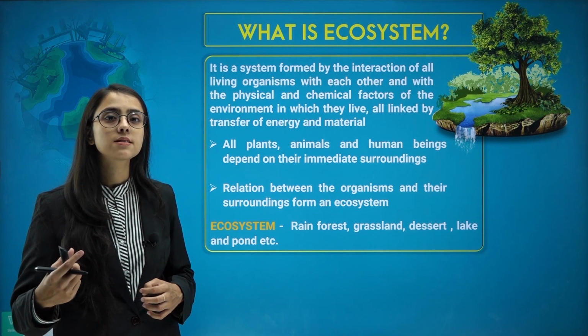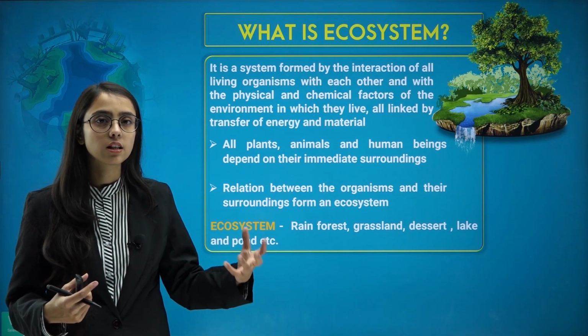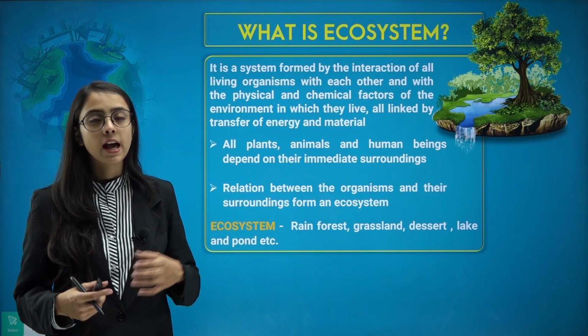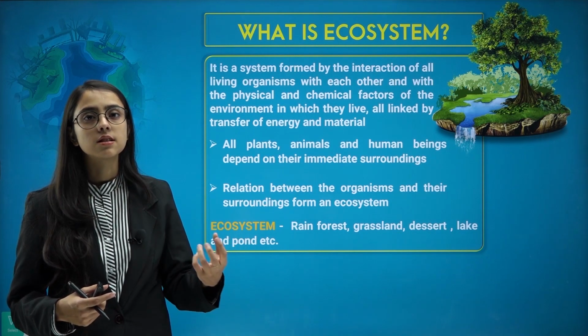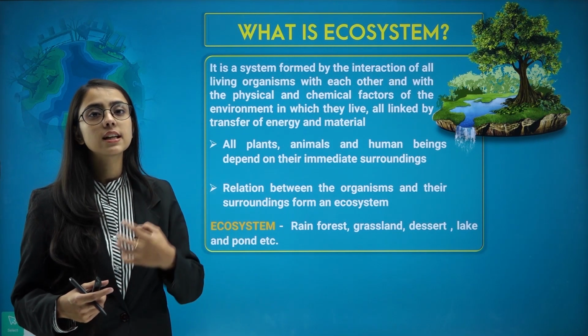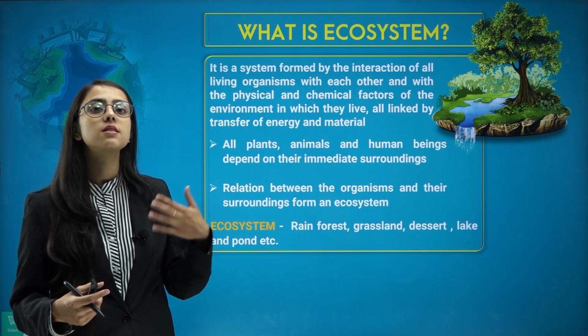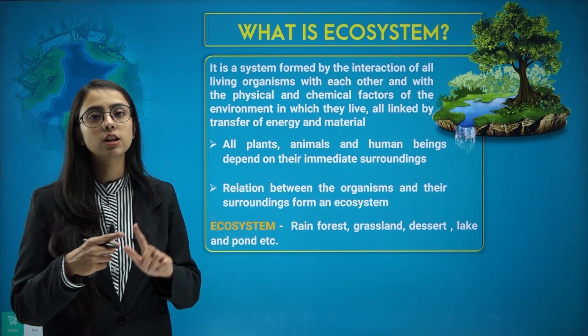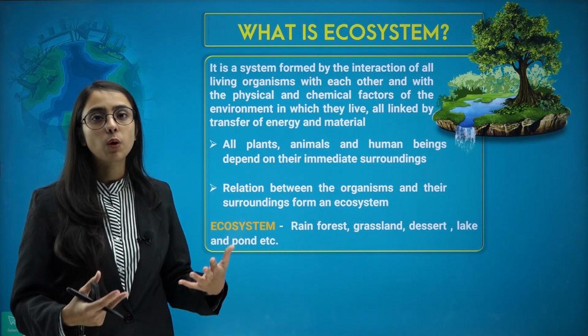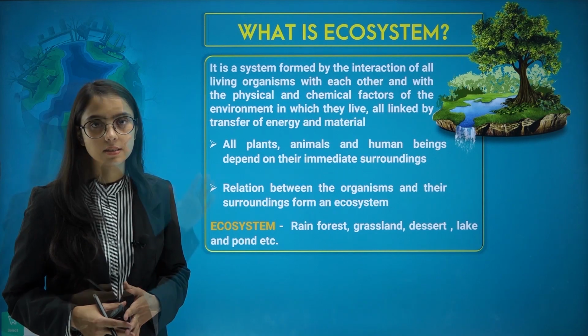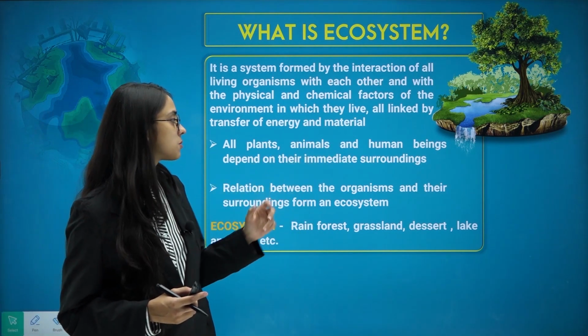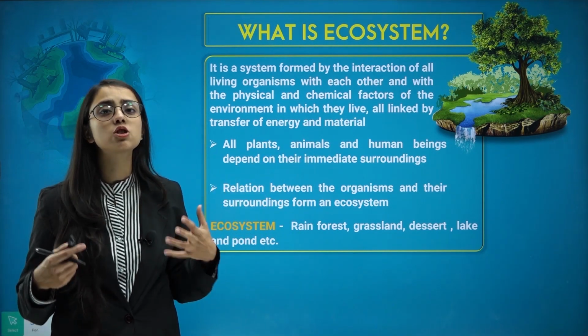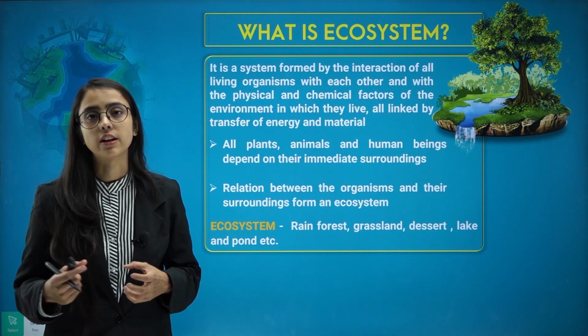The human beings eat animals and use them for their meat. And further, the animals transfer their energy and some kind of activity, physical or chemical factors, to the environment, again with the plants. All the plants, animals and human beings depend on their immediate surroundings for survival.